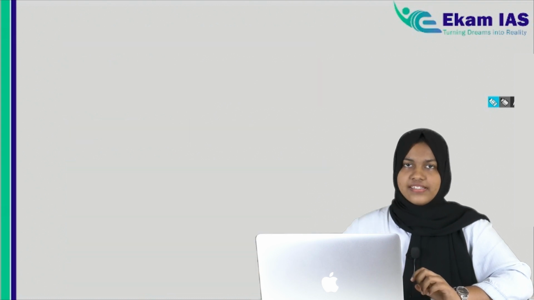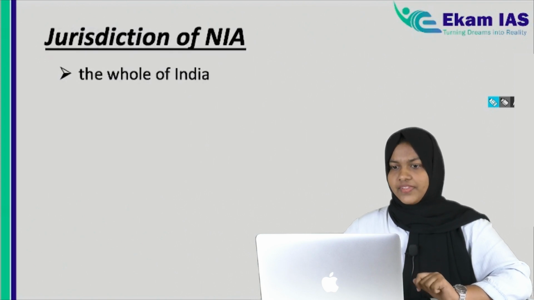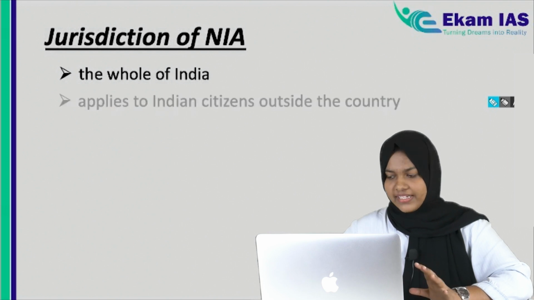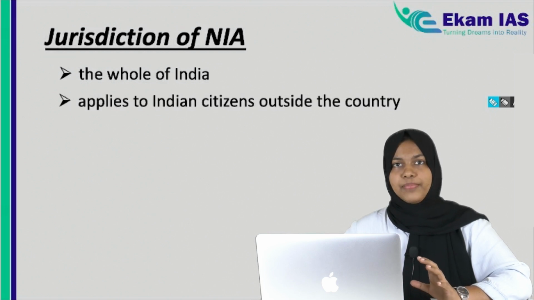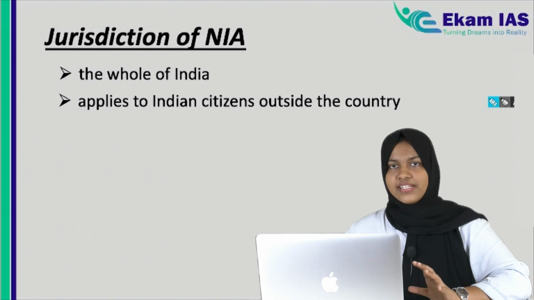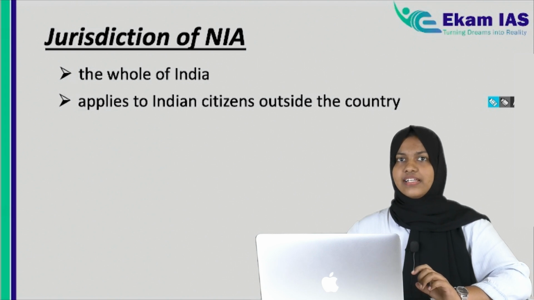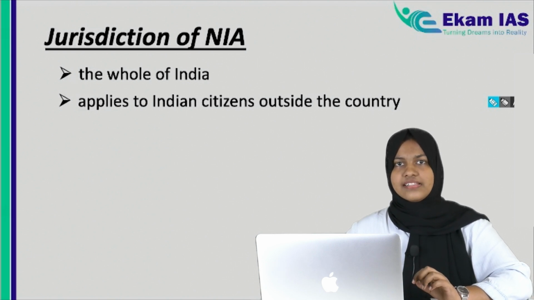Now let's see the jurisdiction, or the area where NIA can conduct investigation. The whole of India. NIA can investigate any matters happening in India, and it also applies to Indian citizens outside India. So not only Indian citizens within India, but Indian citizens outside India, if they commit any offences, NIA can investigate.